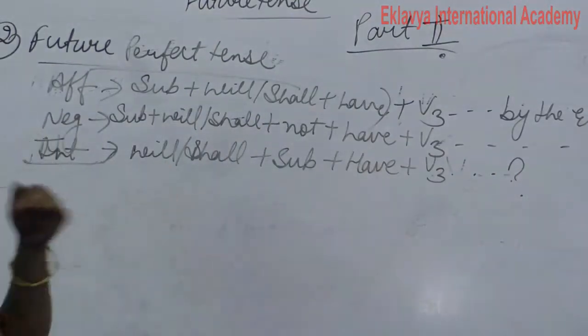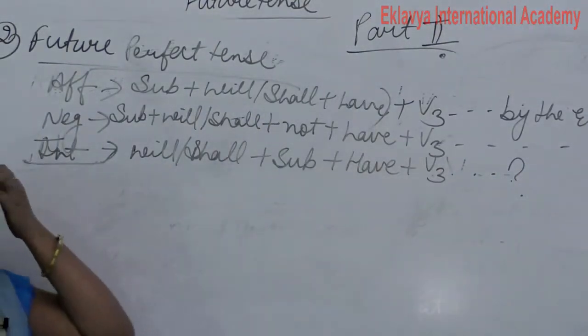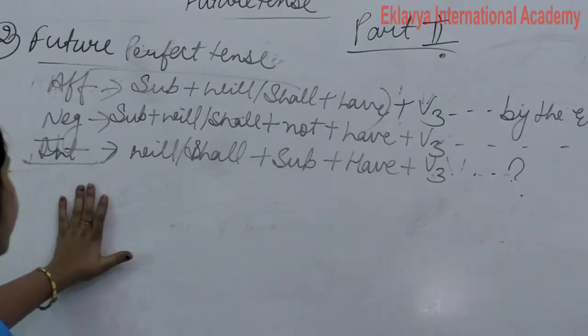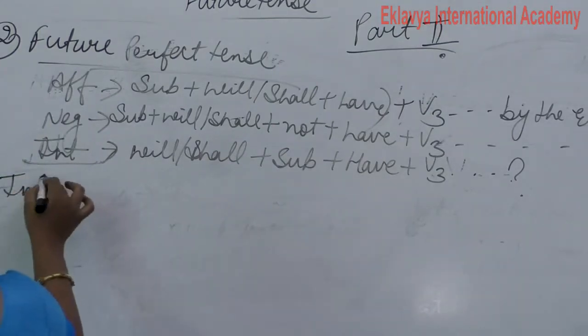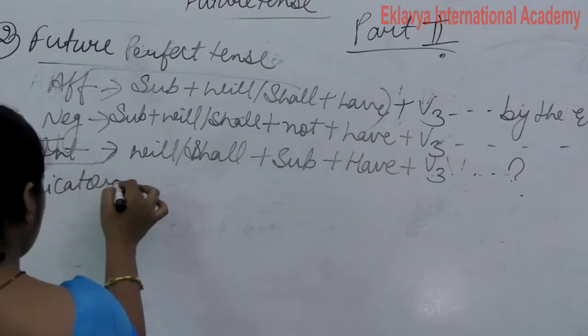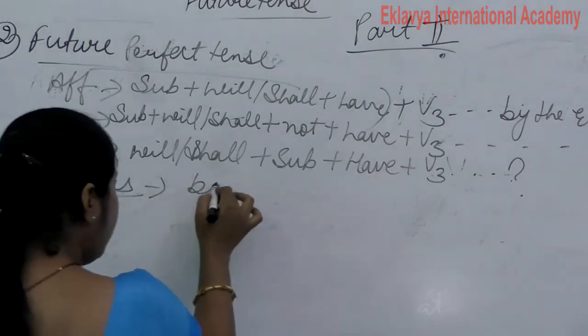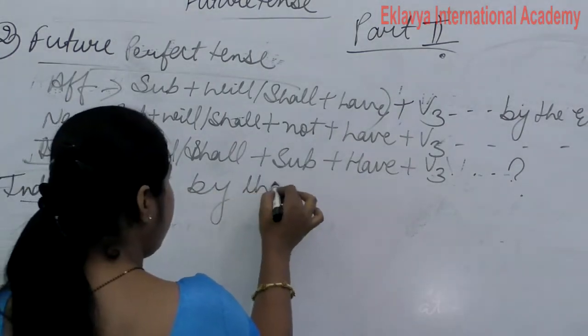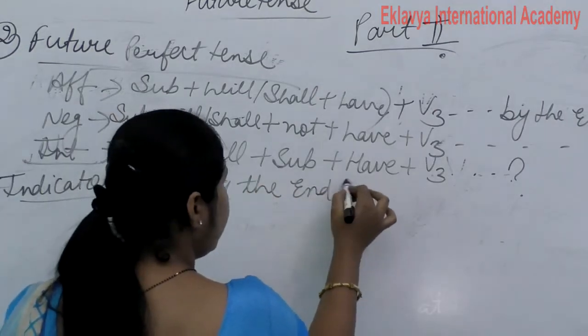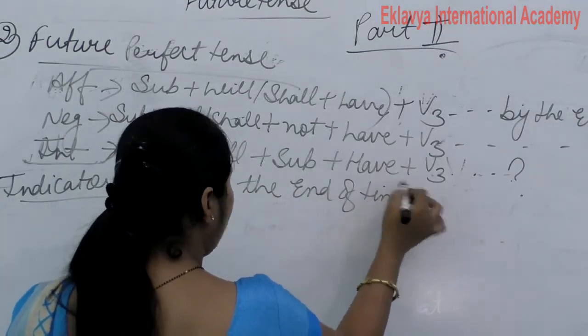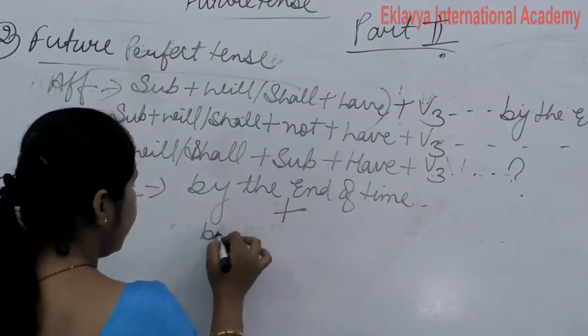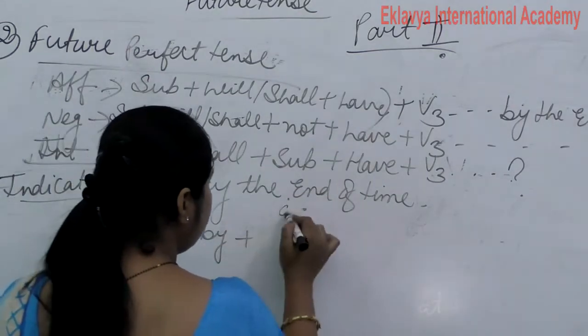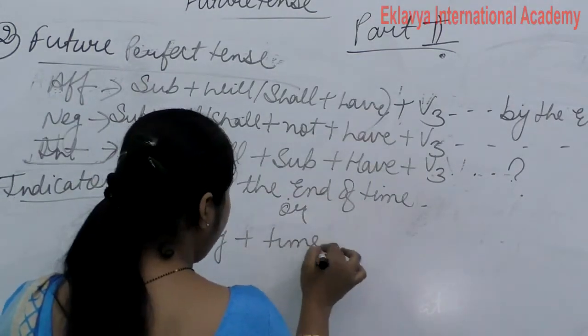Clear? So these are the three structures of future perfect tense. Now indicators of this are by the end of time, or by plus time.